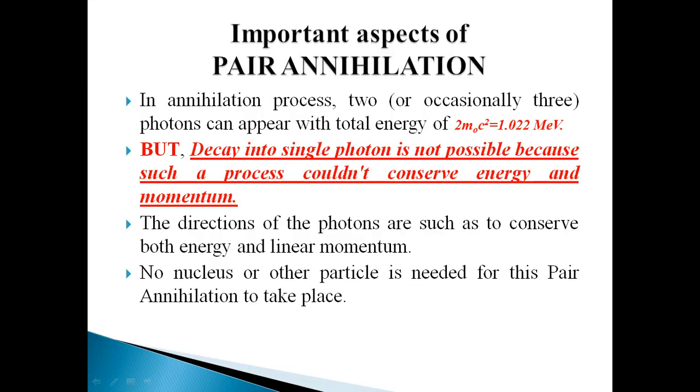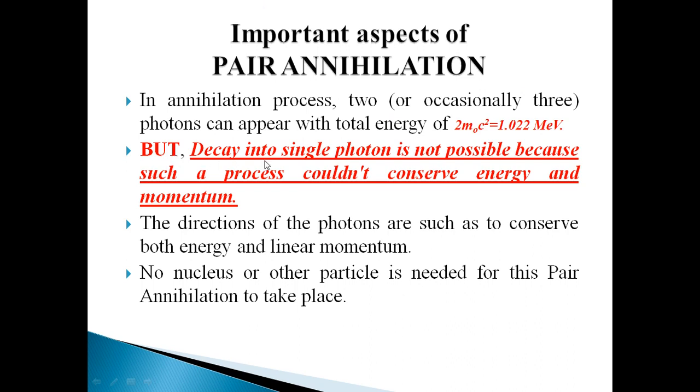Some important aspects of pair annihilation. In the annihilation process, 2 or occasionally 3 photons can appear, with total energy of 2 m0 c squared, which is 1.022 mega electron volts. Here we can see that in the annihilation process, 2 or occasionally 3 gamma rays can be obtained as a result, but the total energy will be 1.022 mega electron volts.